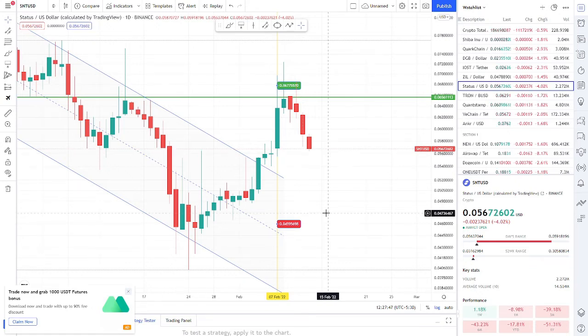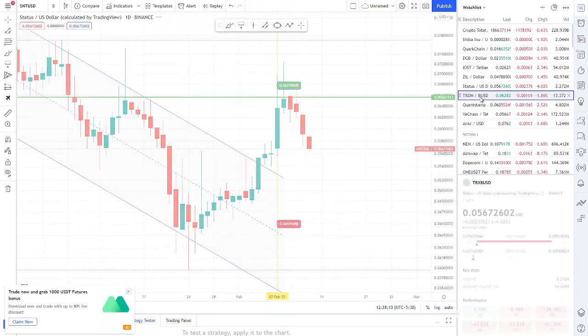The coin will go down to $0.05459, and if this zone is hit, you have to buy the coin and you can get a quick profit at this moment. So this was all about Status, and the price prediction for the above points is 0.677. The coin will definitely break that resistance in the future, but not right now. Definitely the coin will try to break that resistance.